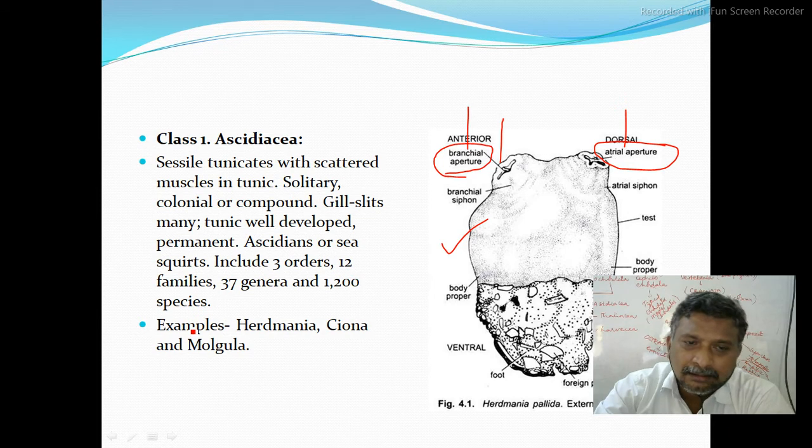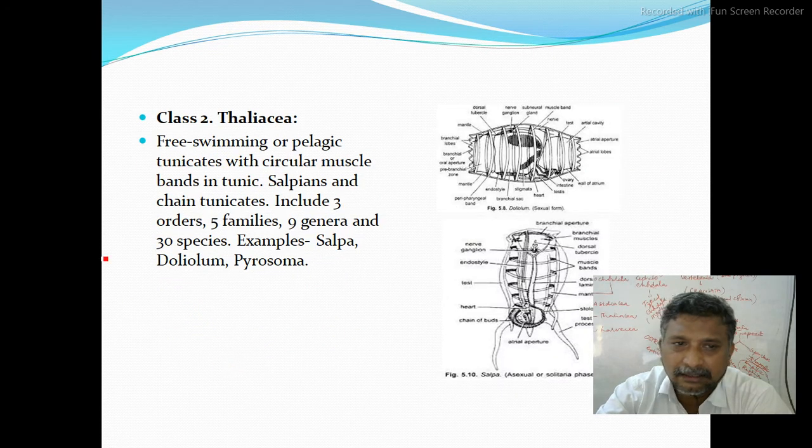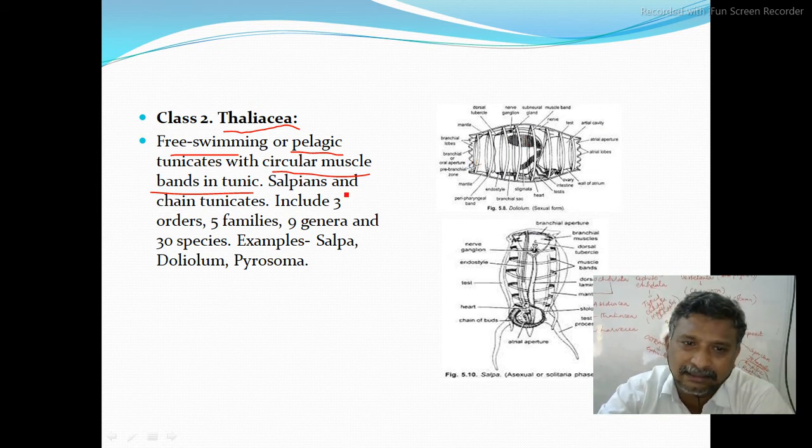Now, for this Acidiaceae, examples are Herdmania and Ciona, etc. Okay. Now, another one is Thaliaceae, that is also a class present in subphylum Urochordata. They are free swimming, pelagic tunicates with circular muscles. You remember that? Circular bands in the tunic. So many circular bands are there. See here, all are circular bands.